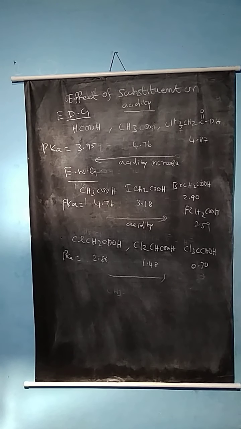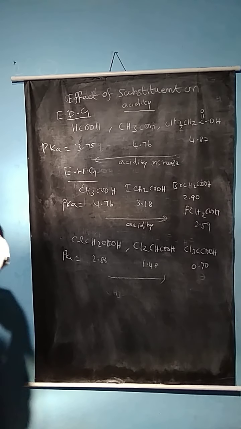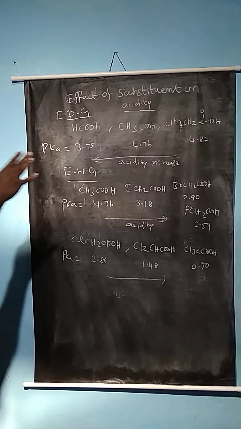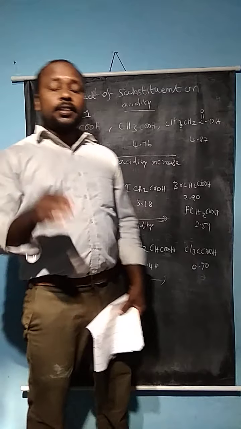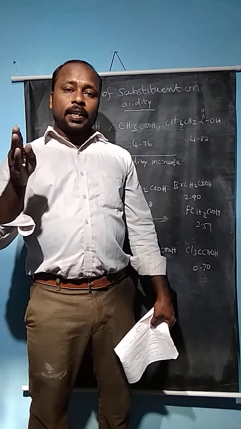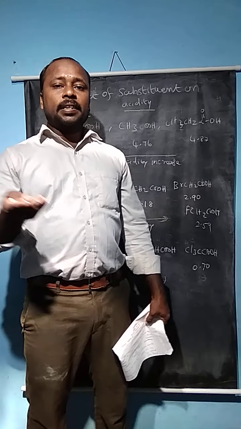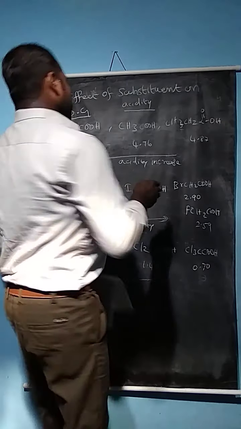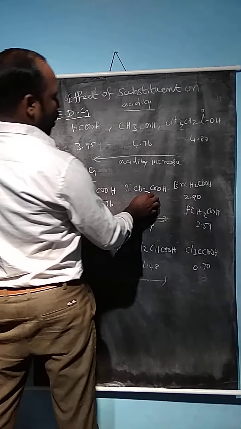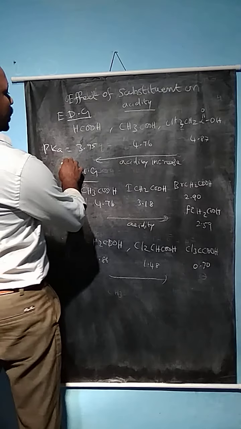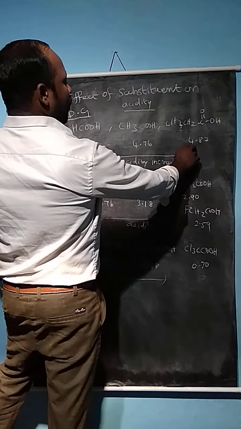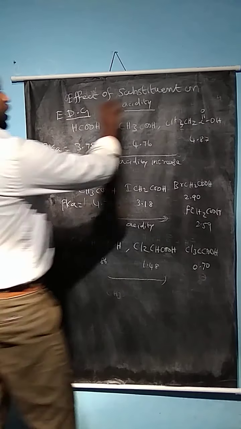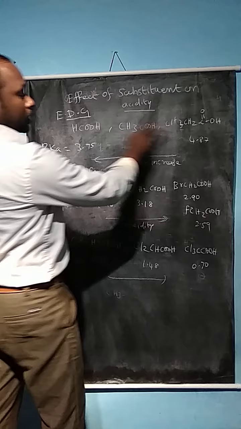So how do we compare the strength of acids? We can conclude that stronger acids have a lower pKa value and a higher Ka value. In the case of weaker acids, the pKa value is higher and the Ka value is lower. That is our conclusion on the substituent effect on the acidic nature of carboxylic acids.